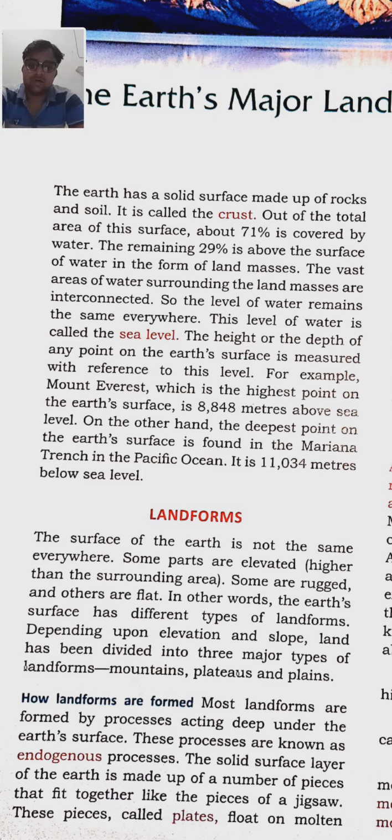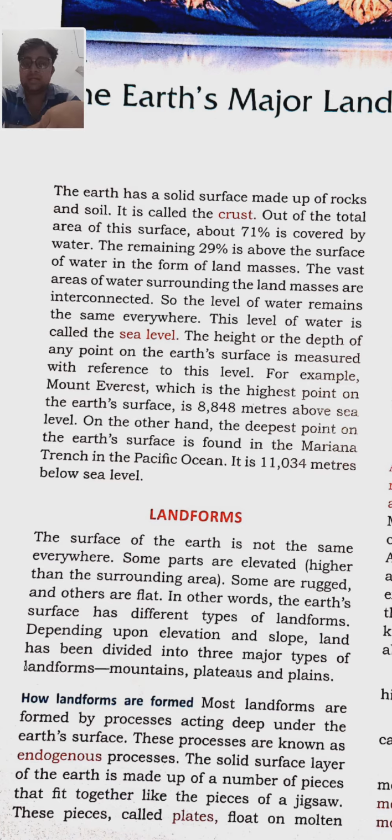In other words, the earth's surface has different types of landforms depending upon the elevation and slope. The best example of a slope is the course of a river from the mountain, or you can see a ladder. A staircase is also a sloping area. Slope is the region going from a higher level to a lower level.